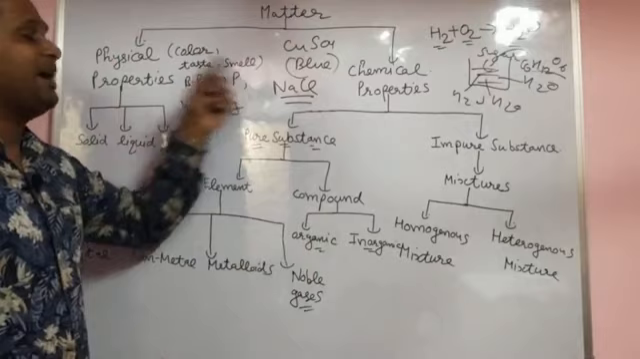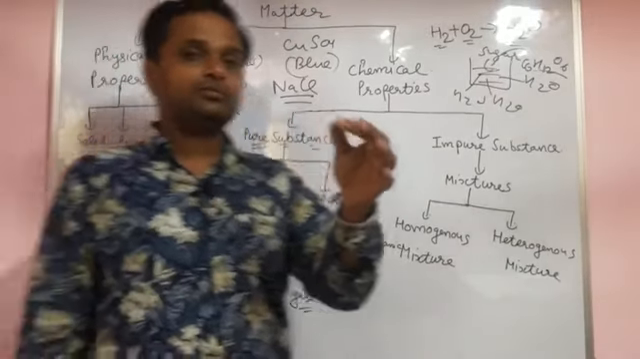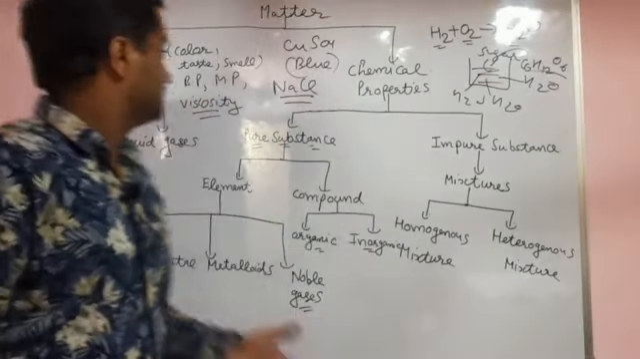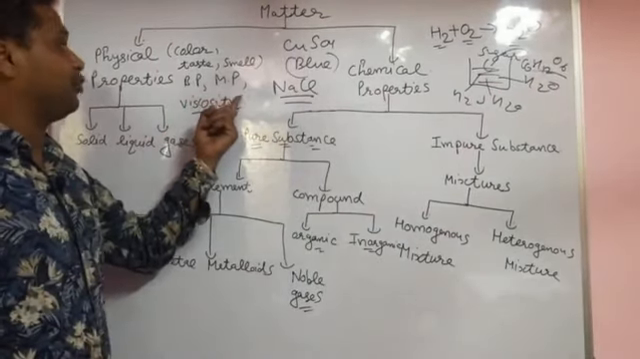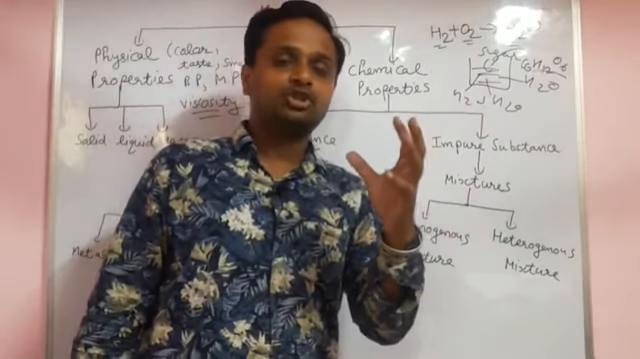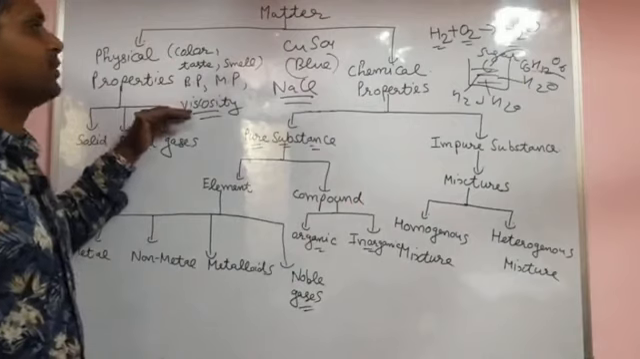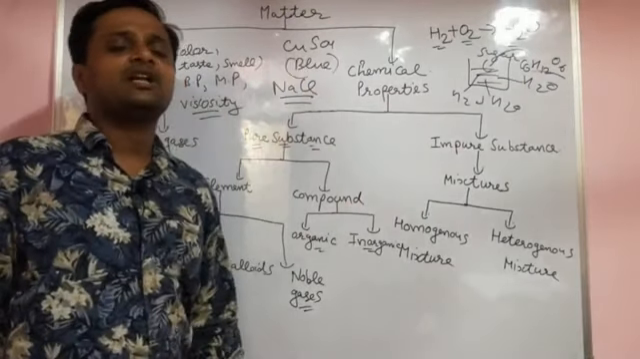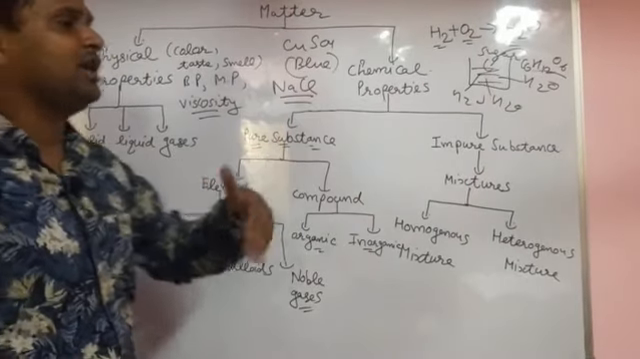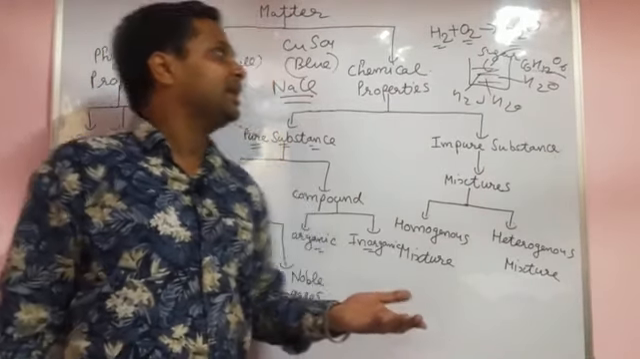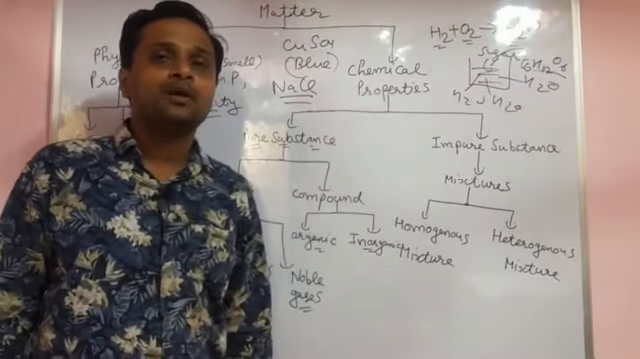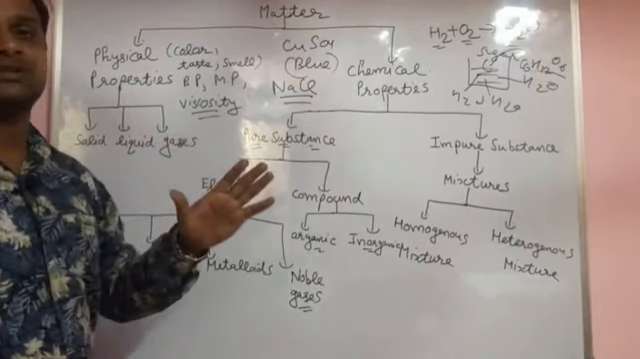Then smell. You know vinegar. Some salts give a pungent smell. Then boiling point, melting point, and viscosity. Viscosity means gadapan. These are the physical properties. If I give you one salt in the chemistry lab and you try to find out its nature and its formula, first of all you see its physical properties, then you see its chemical properties. Physical properties do not confirm the salt.